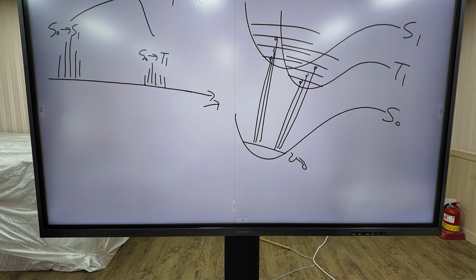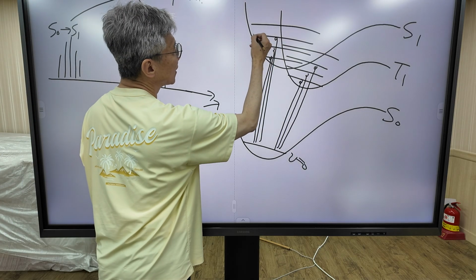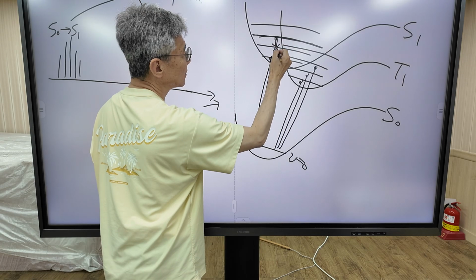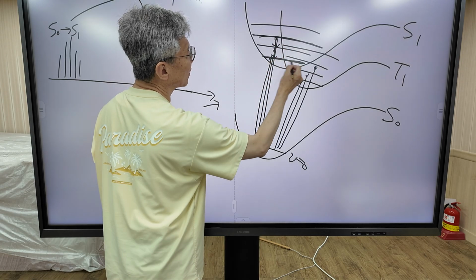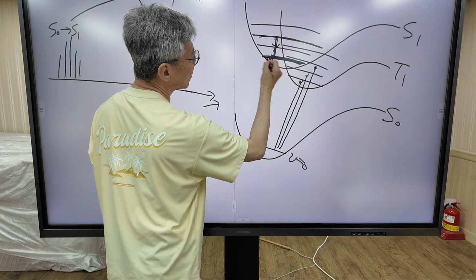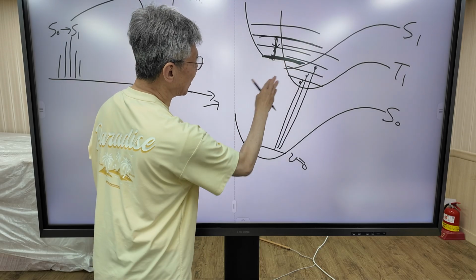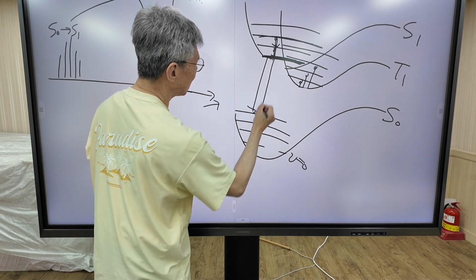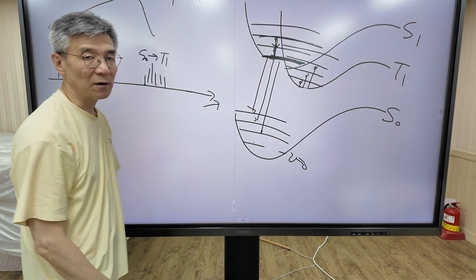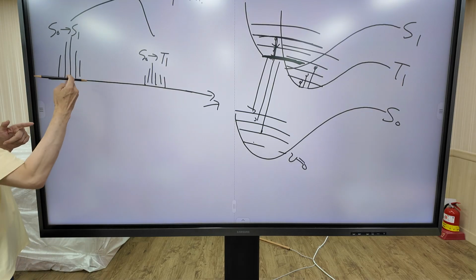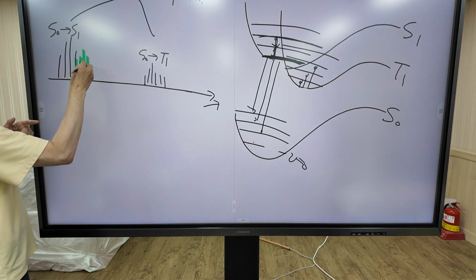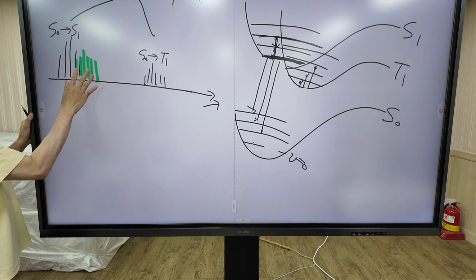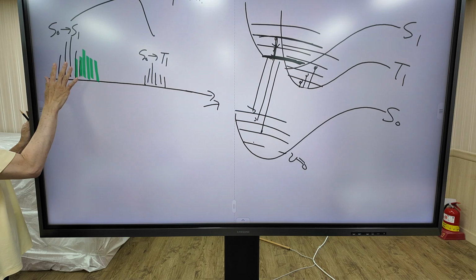Now I'm going to talk about emission. When the molecule is excited to this level and the molecule relaxes back, cascades steps down to the ground vibrational level, and the molecule in the V equals 0 level now emits photon. Here, here, here. This process is called fluorescence. The fluorescence spectrum looks like this. This is the fluorescence. The wavelength is shifted to the right compared to the absorption peak.